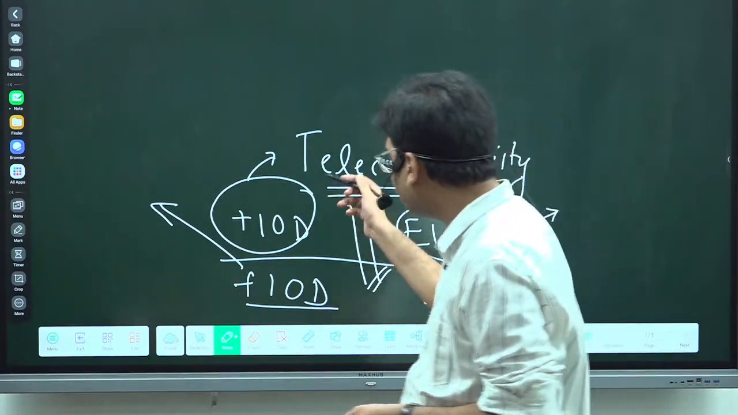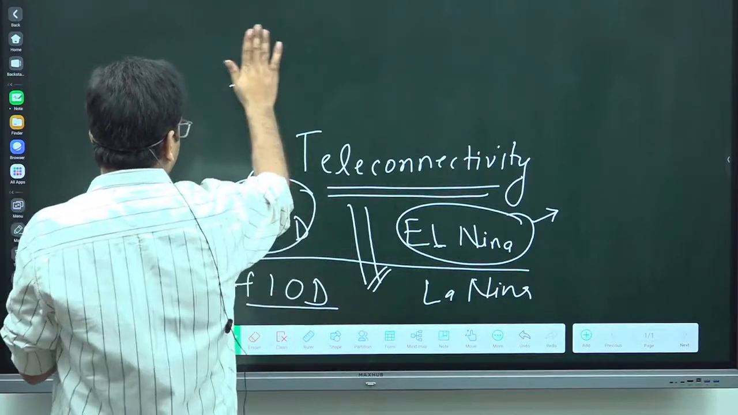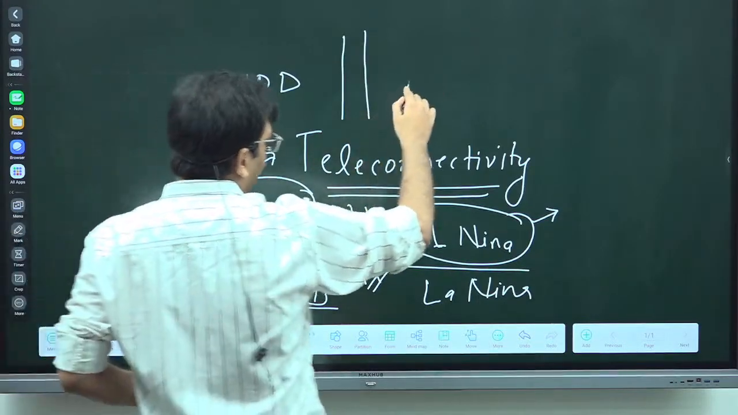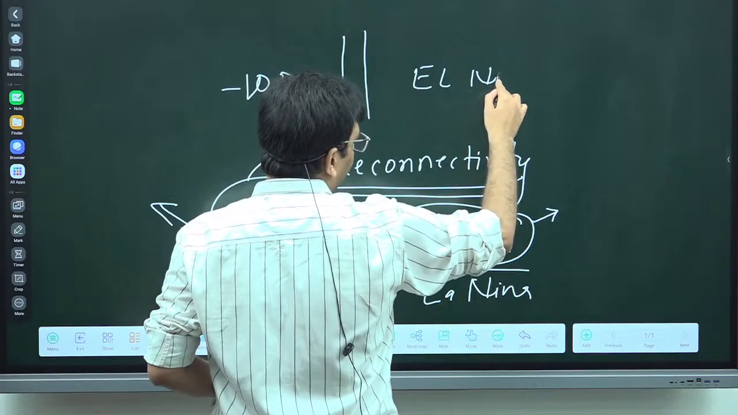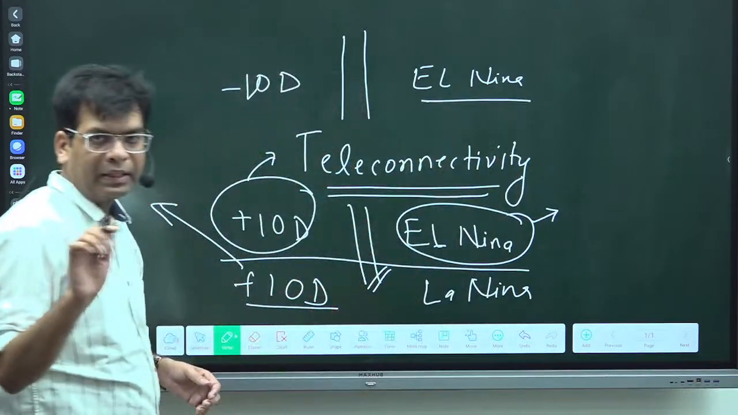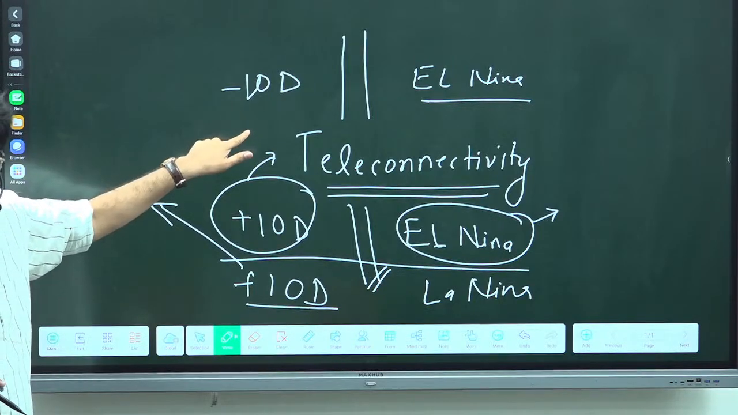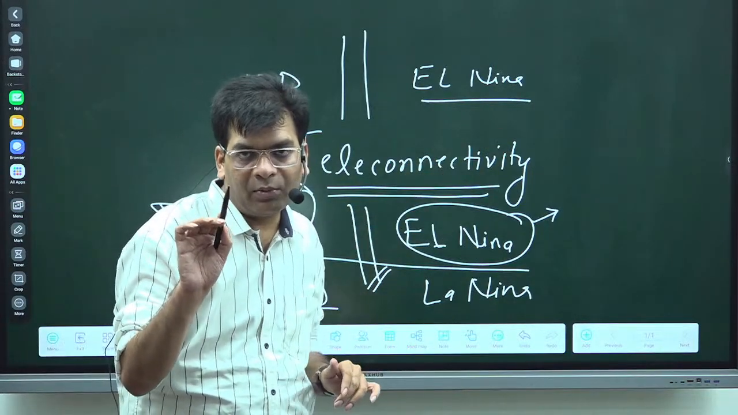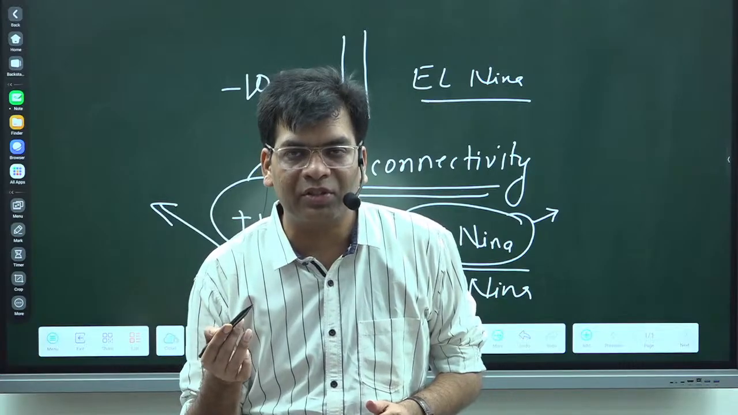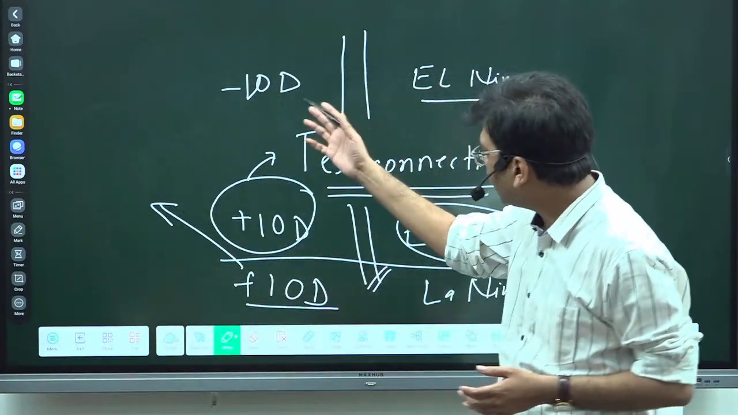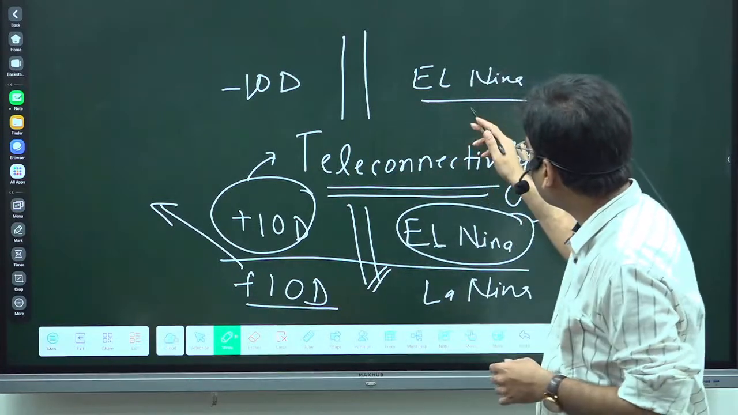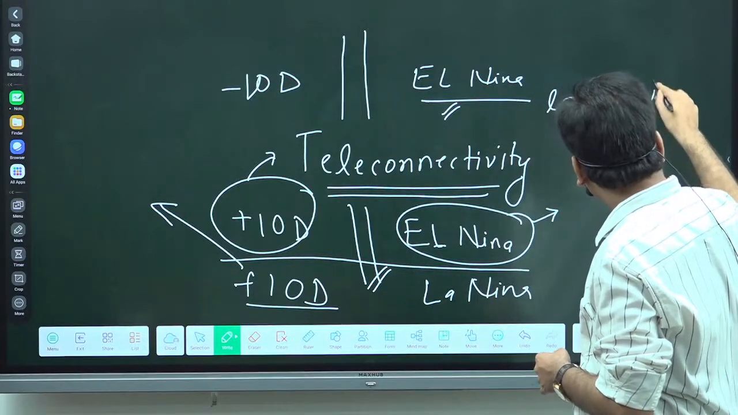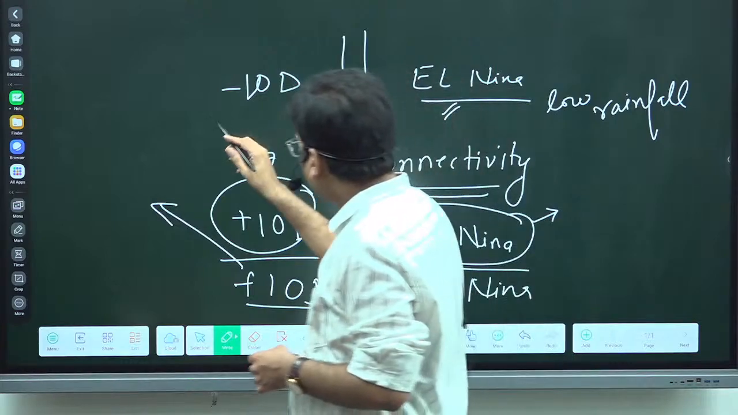What happens if there is a negative IOD and an El Nino? Here you will see that this will result in less precipitation, less rainfall. El Nino, less rainfall, and negative IOD, less rainfall. In that condition, there will be a very severe drought. Clear? Easily you can logically establish each relation: negative IOD and El Nino, El Nino means low rainfall, and negative IOD means low rainfall.